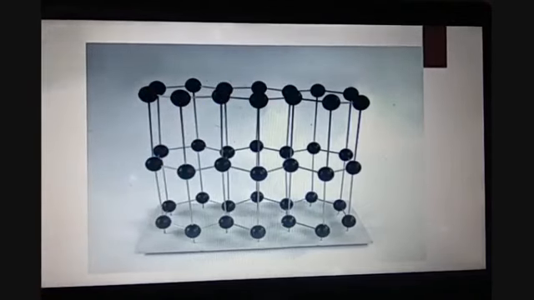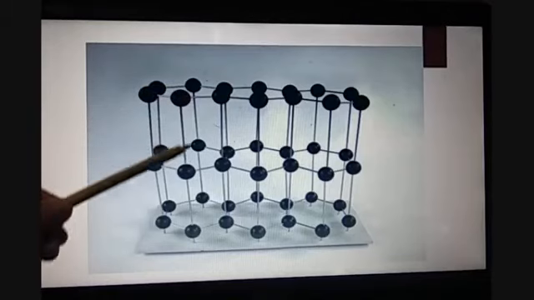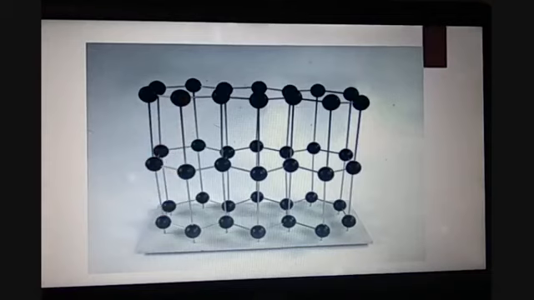There are so many layers of hexagonal planar rings of carbon atoms arranged, and these lines are showing the intermolecular forces of attraction between each layer.